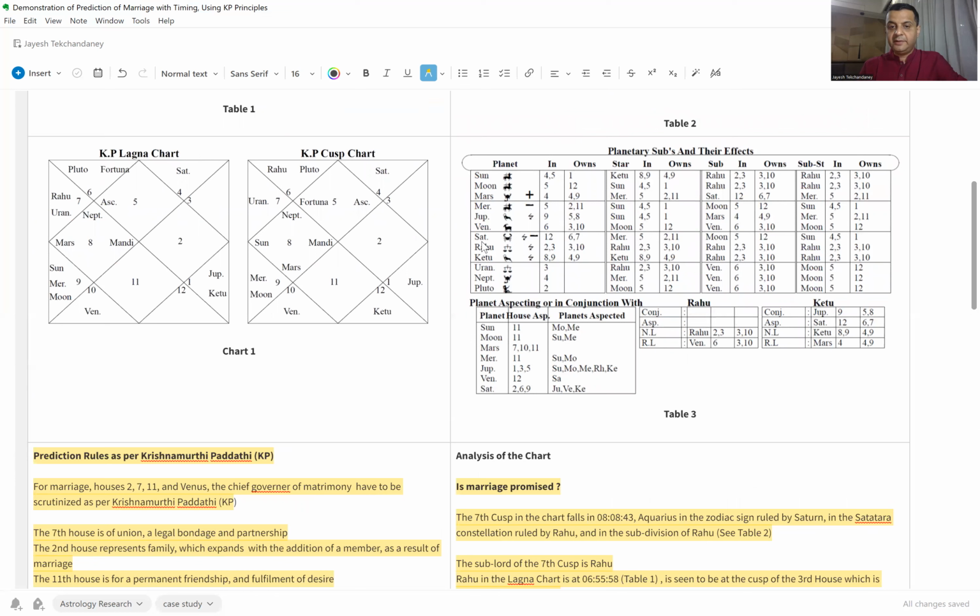This is Saturn. Now Saturn, as it can be seen, is deposited in the star of Mercury. Likewise, Mars is deposited in the star of Mercury. Uranus, Neptune, and Pluto in Vedic astrology or in Krishnamurti, we would not give importance to these. So I am eliminating these three planets here. And if you look at the table here, in the star of Mercury we have two planets, Mars and Saturn. So we come back to the table here.